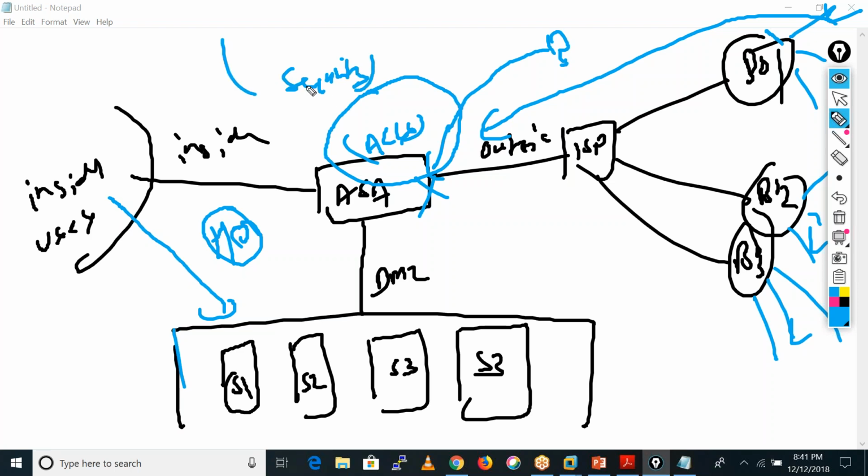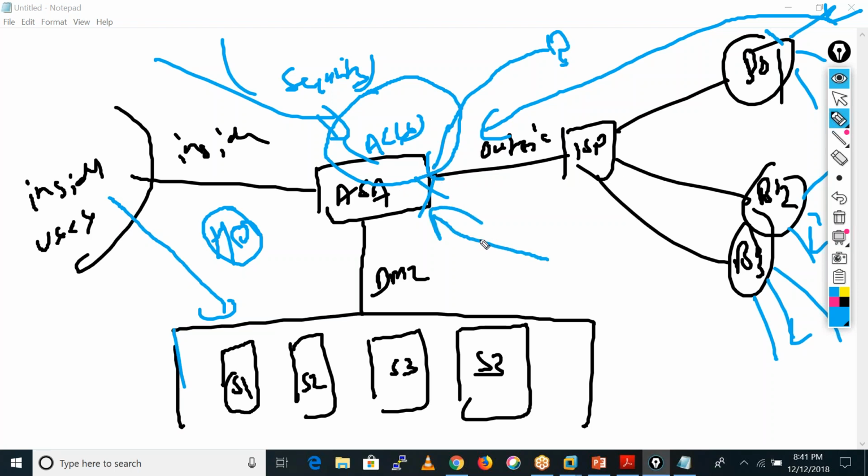But ASA is a security solution. So we need to understand ACLs and write different kinds of ACLs on the firewall to secure the communication happening from inside to DMZ, inside to outside, branch office to DMZ, or branch office to the inside users. To secure that kind of communication, we use ACLs on the firewall. Only authorized users can access these servers; no other guys are able to access them. The traffic is blocked by the firewall at the perimeter level.